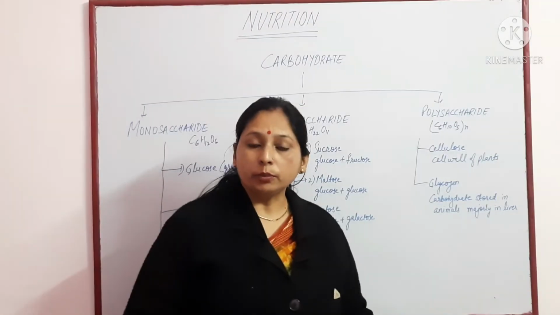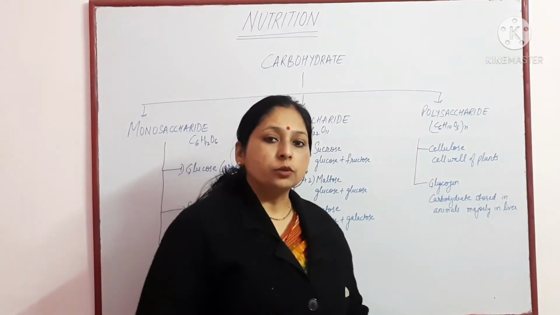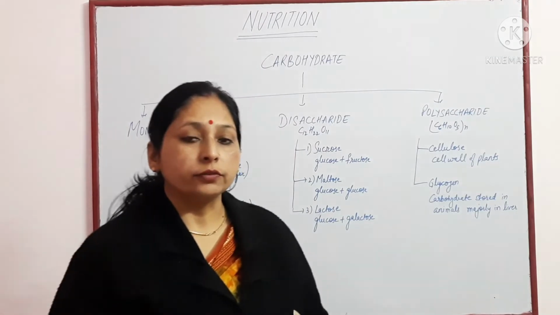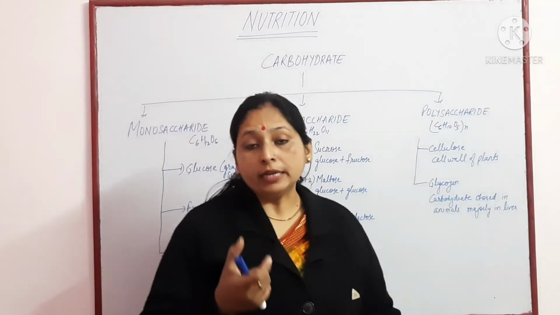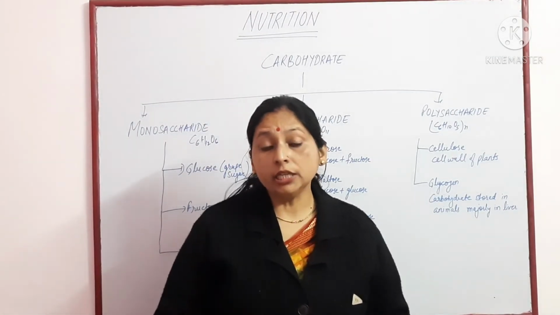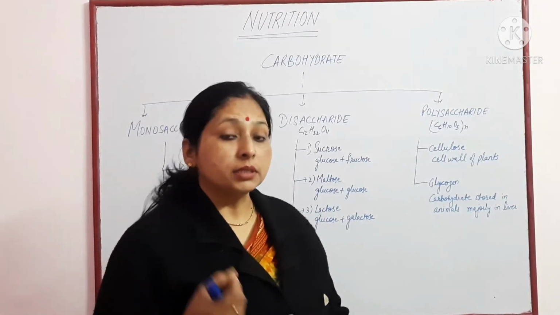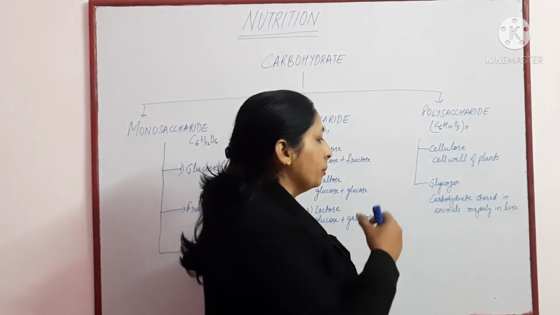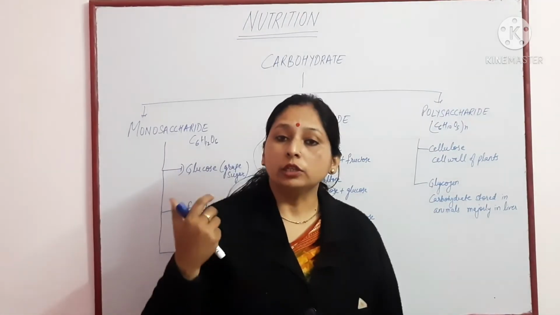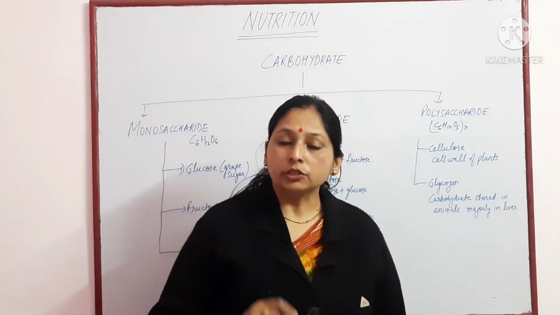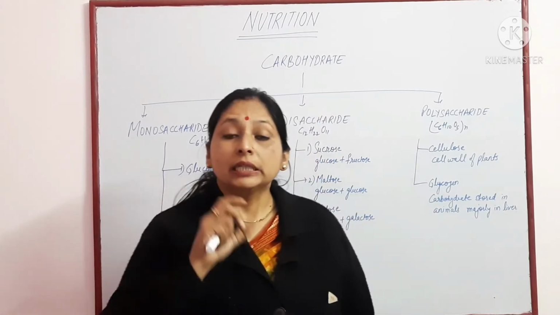Cellulose is the major component of the cell wall, while glycogen is the major constituent in animals. The energy is stored in the liver of animals or in the muscles of the animals. So carbohydrate stored in the muscles or liver is in the form of glycogen. This is about the carbohydrate.